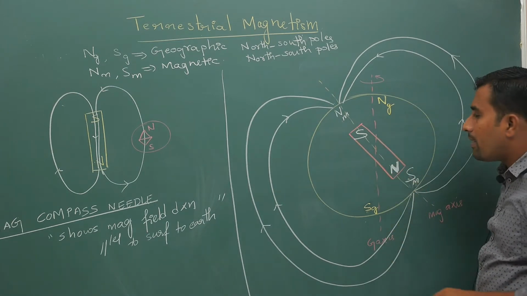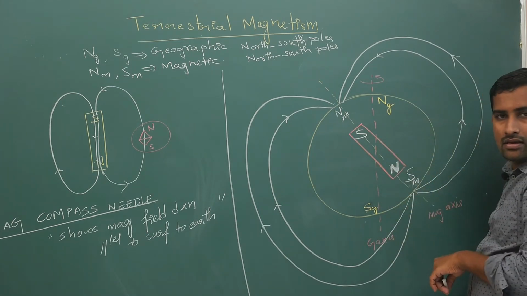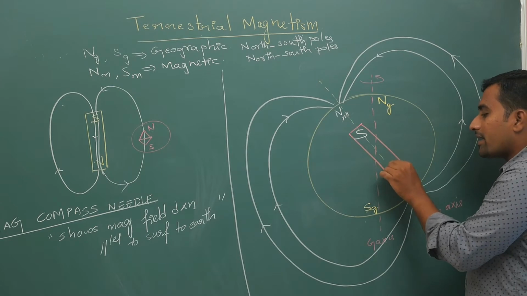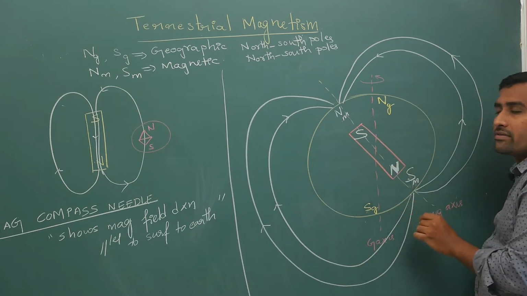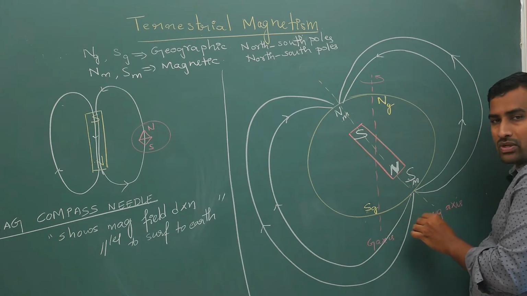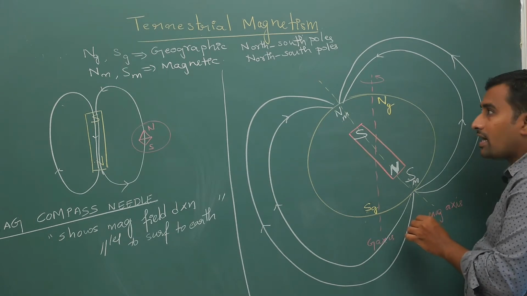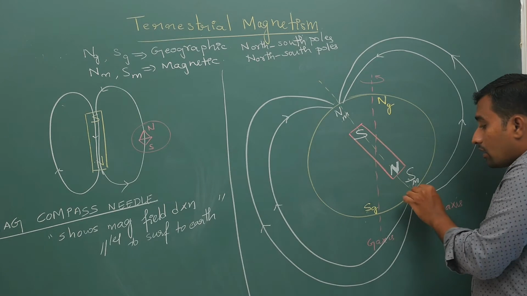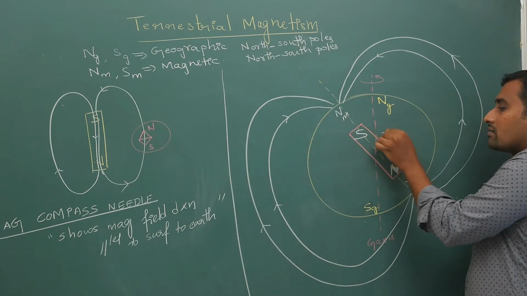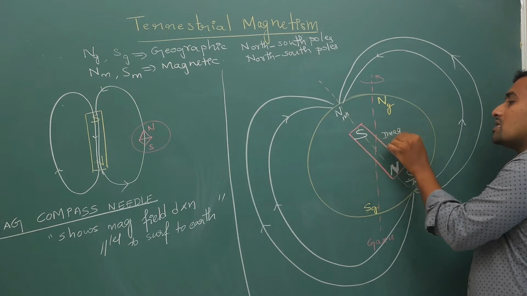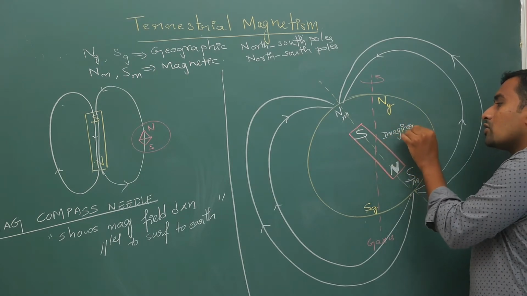Why this magnetism comes I will tell you, but experimentally it was found out that this is imaginary. Don't get confused, we are assuming it.